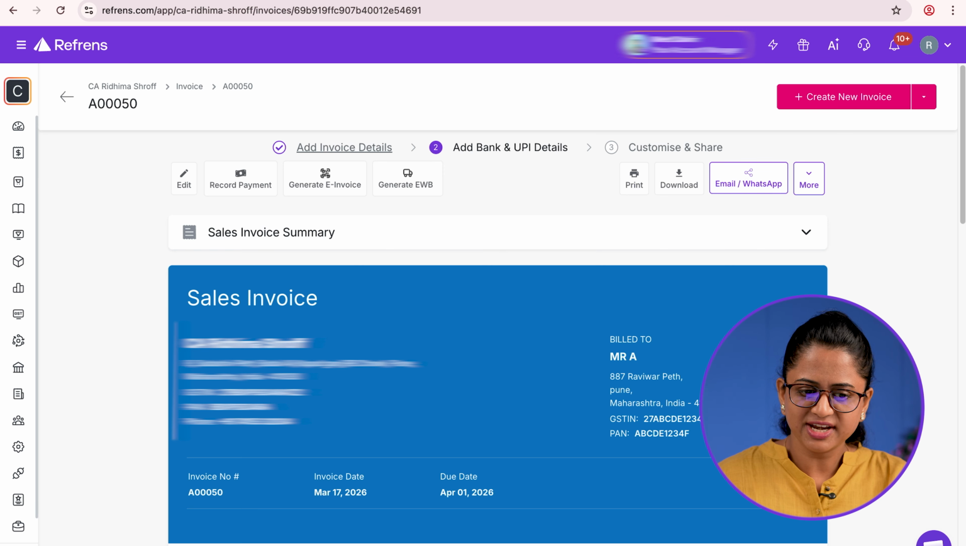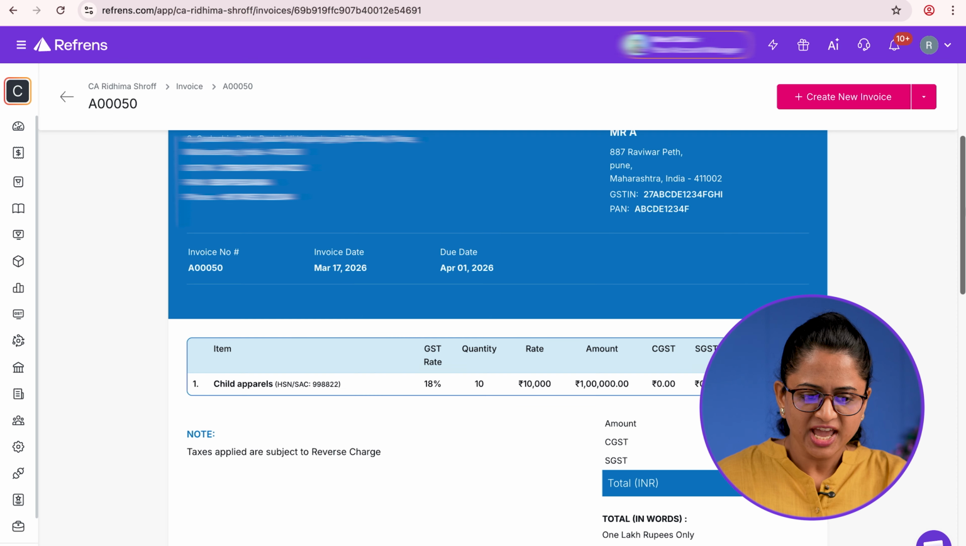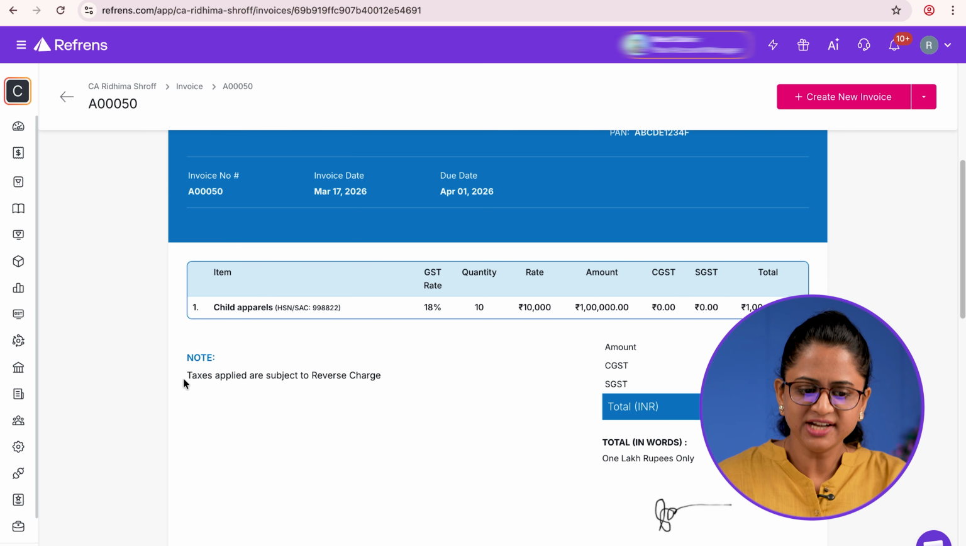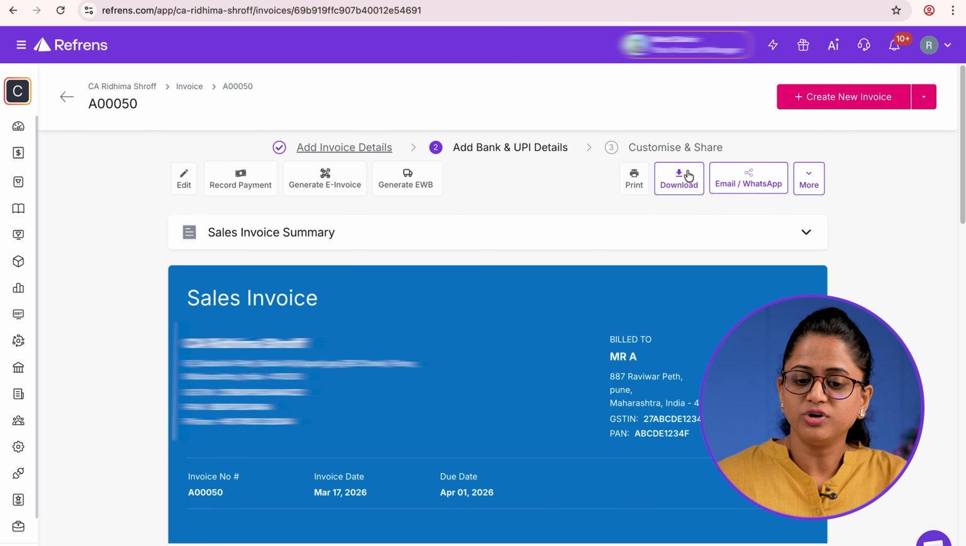After clicking on save and continue, my invoice is generated in which there is a note specifying that taxes applied are subject to the reverse charge mechanism. I can just download the invoice from here or send it via email or WhatsApp. So in this way, I can create a reverse charge mechanism invoice simply using an AI and automation software.